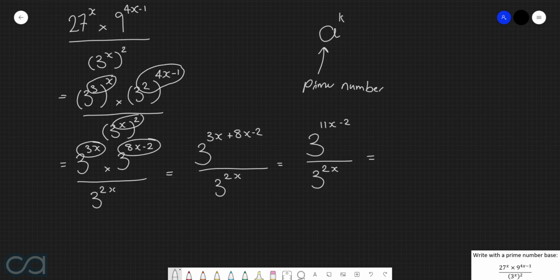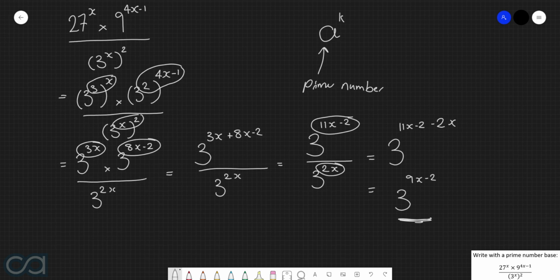Now we are dividing the same base, so what we're going to do here is we're going to write 3 to the power of this power minus this power. So 11x minus 2 minus 2x, which simplifies into 3 to the power of 9x take 2.